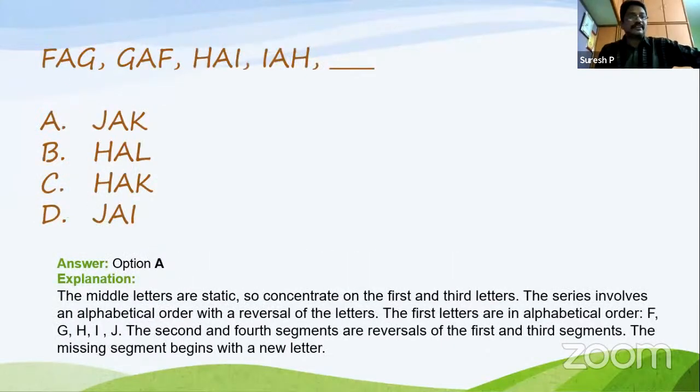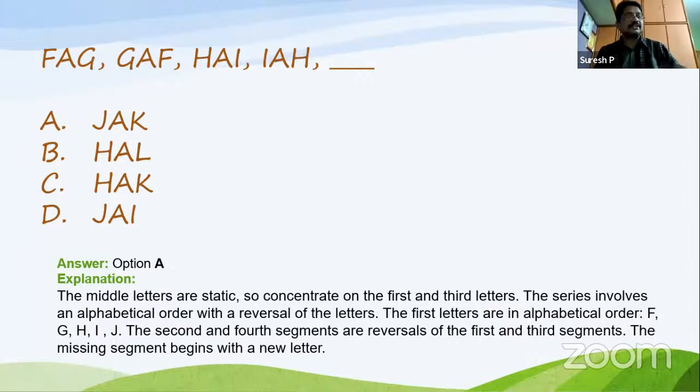F, A, G, G, A, F, H, A, I, A, H. What is the next one? Observation is very, very important. You have to observe all the letters very carefully. When you observe these words, A is the common one, correct? A is the middle letter of each word. A is here, and A is here, and A is here, and A is here. Obviously, A will be the middle letter of the required word.